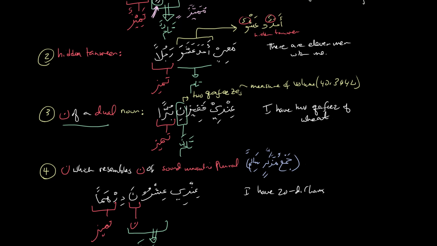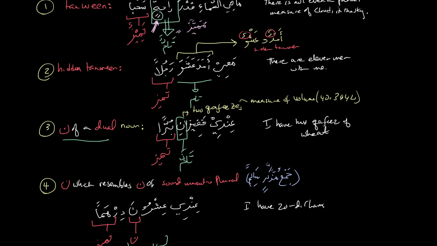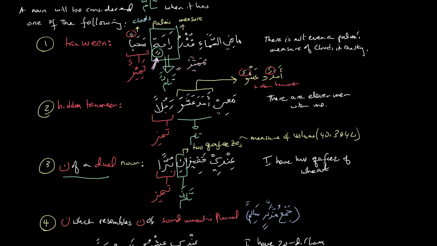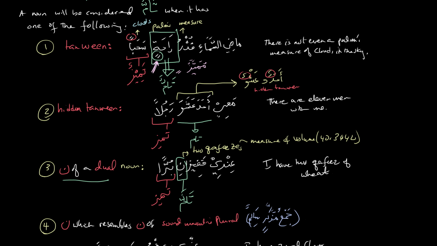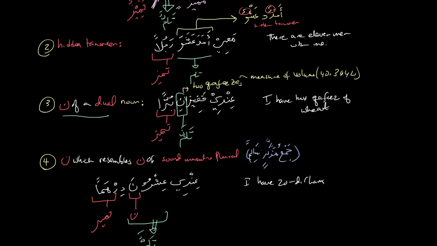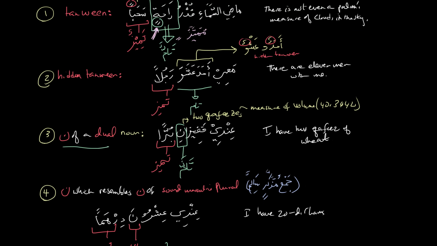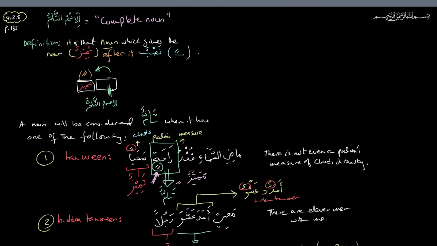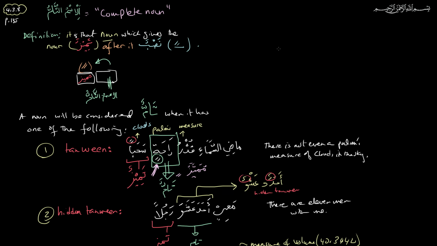That's if it has a noon of dual, or a noon which resembles the noon of a sound masculine, because that noon also suggests the tanween state. So it's basically recognizing a word in its original form, and after this, the ism tam, a tanween word, will require a tamiz. That's what it says here, and that's what I understand of this section. Inshallah, that will help and give more understanding in the future. Salatu wassalamu ala rasulillah. Assalamu alaikum.